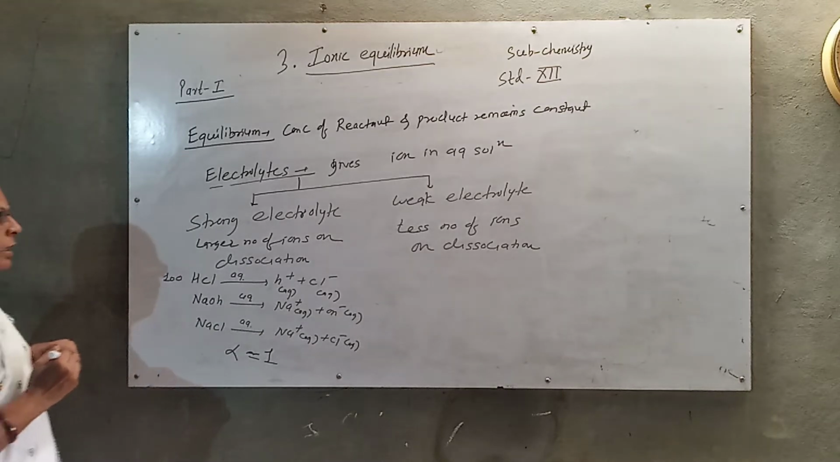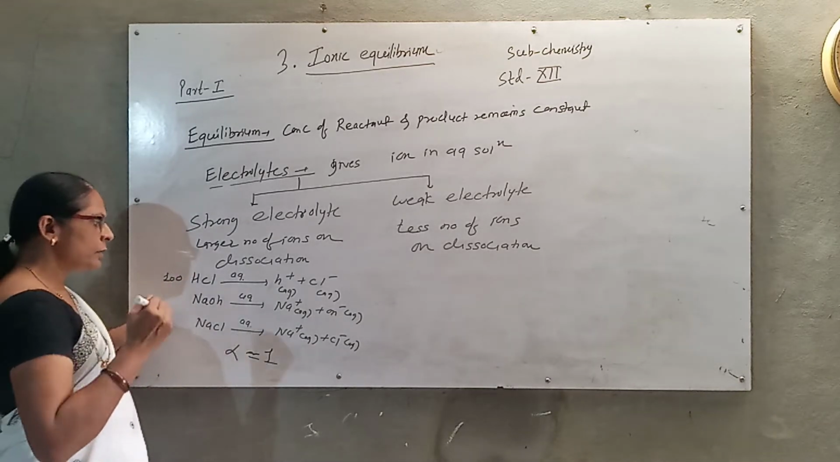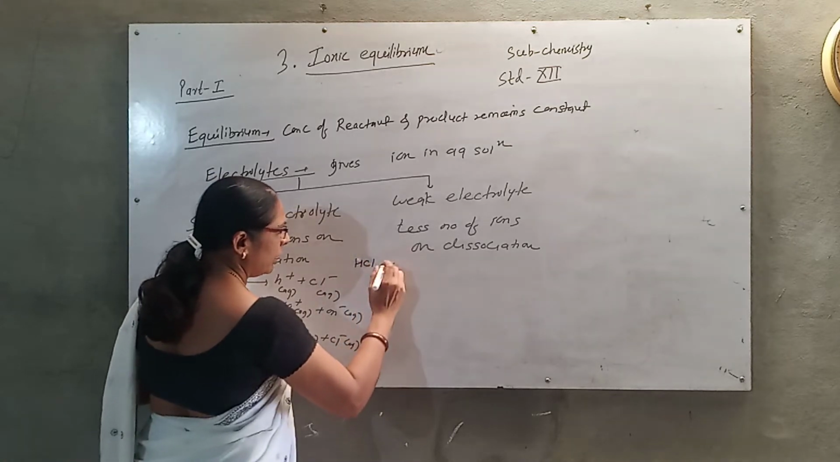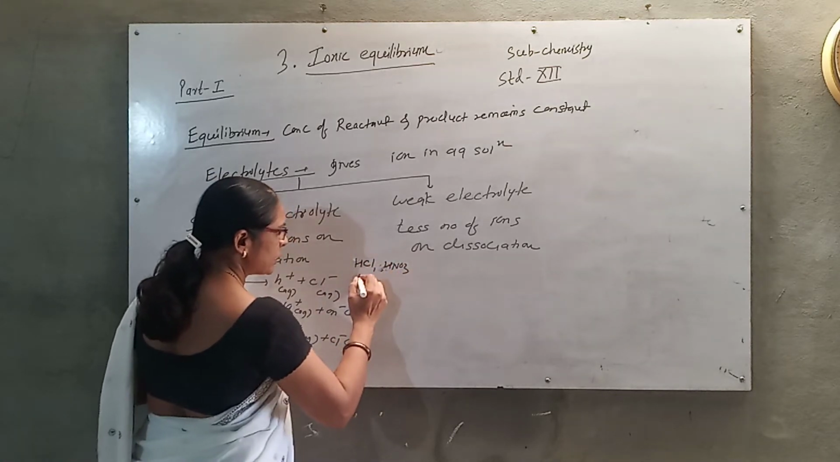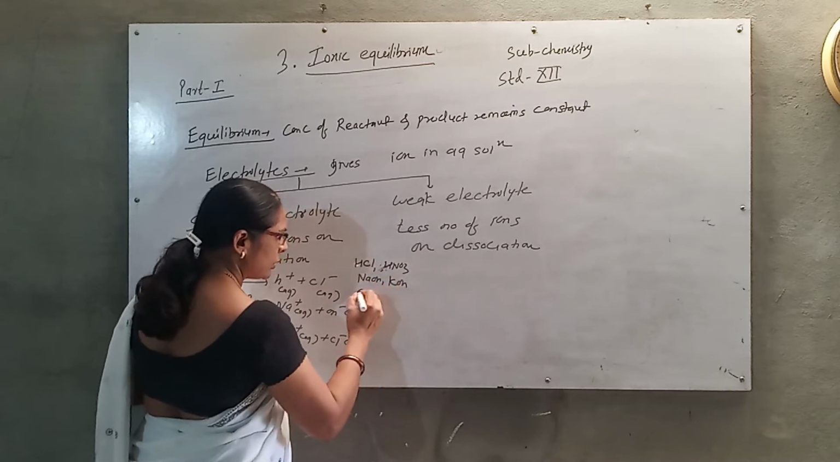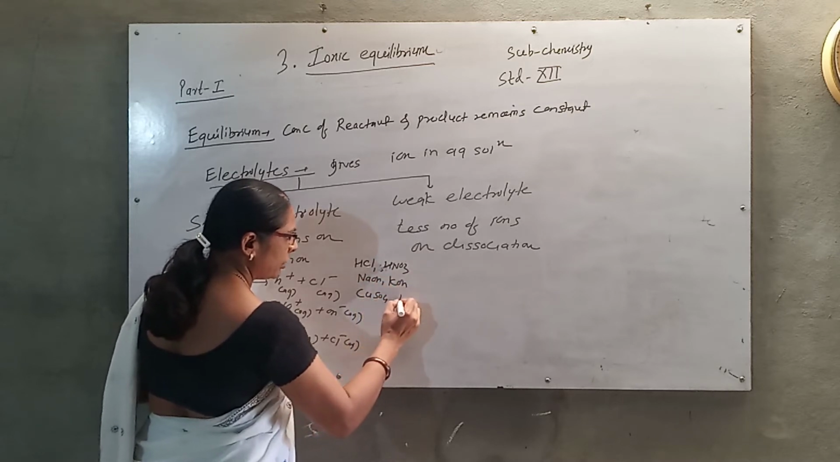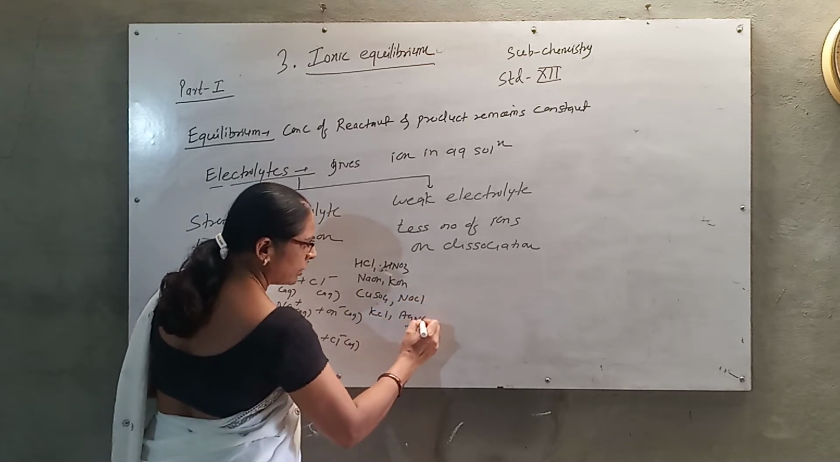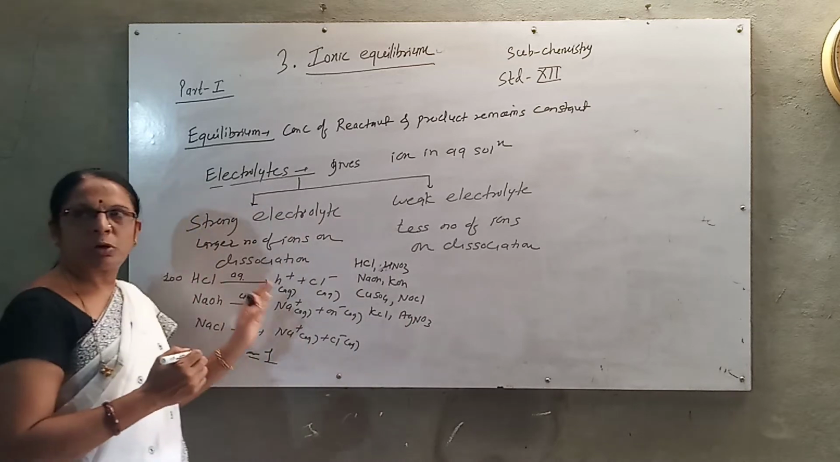So what are the examples of strong electrolytes? Strong acids: HCl, HNO3. Strong bases: NaOH, KOH. Or salts such as copper sulfate, NaCl, KCl, silver nitrate. All these are examples of strong electrolytes.